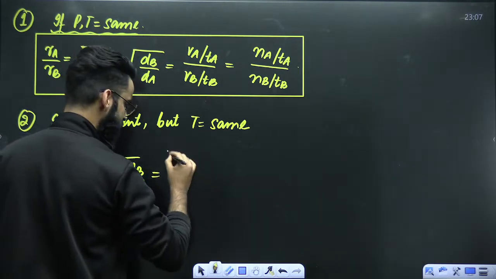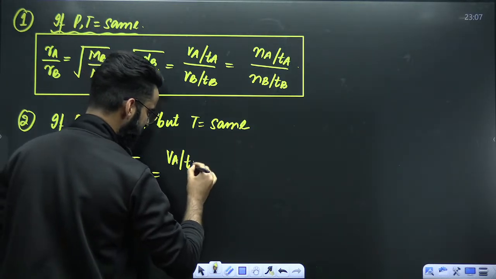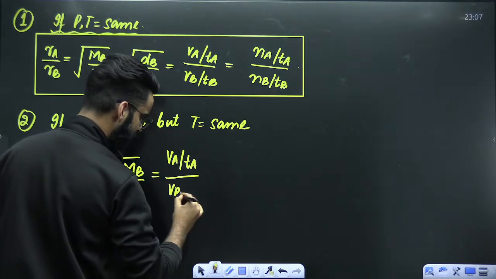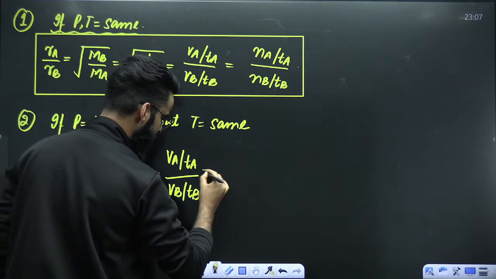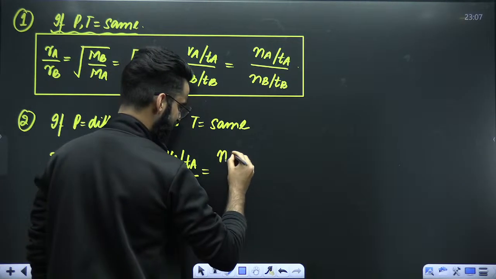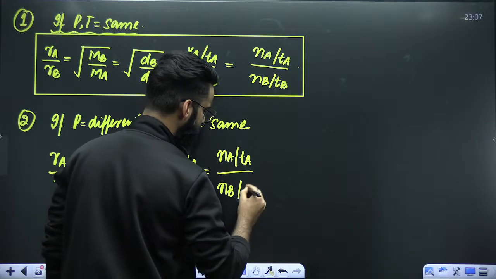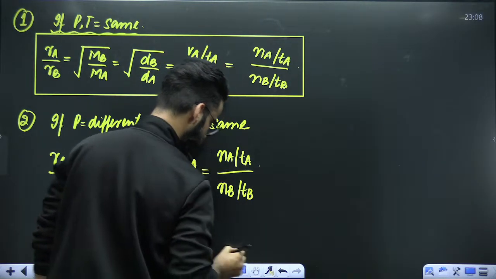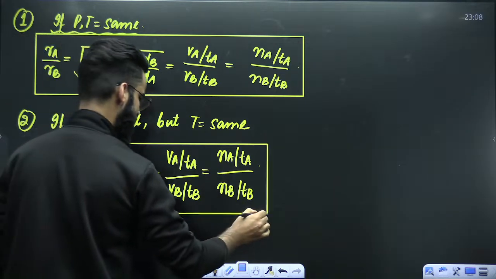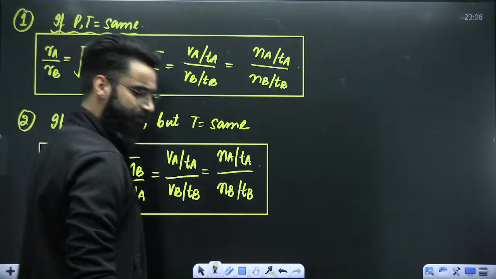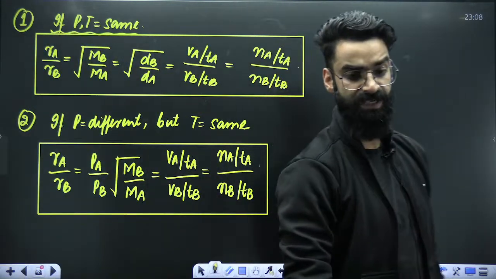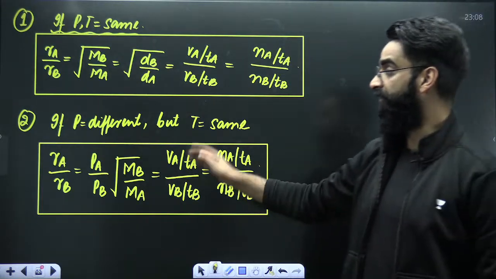Or you can write it as VA divided by TA, and in the denominator, VB upon TB. Similarly, in terms of moles, you can write it as NA divided by TA, divided by NB divided by TB. This is one more result which is used in questions to compare the rates of effusion of gases which have the same temperature but different pressure.